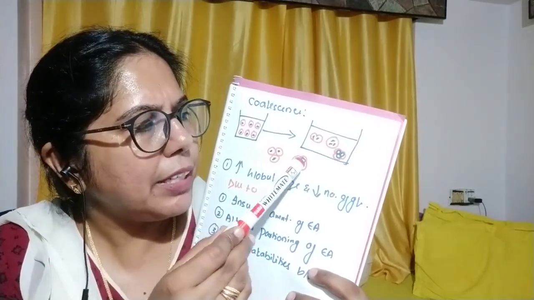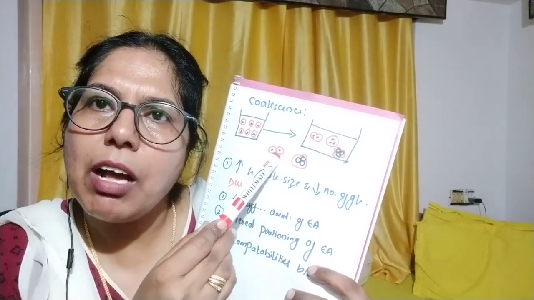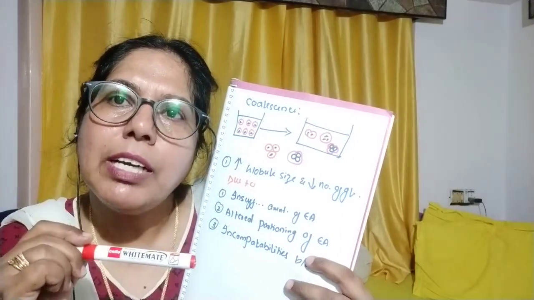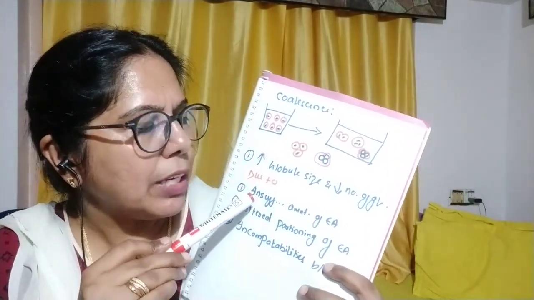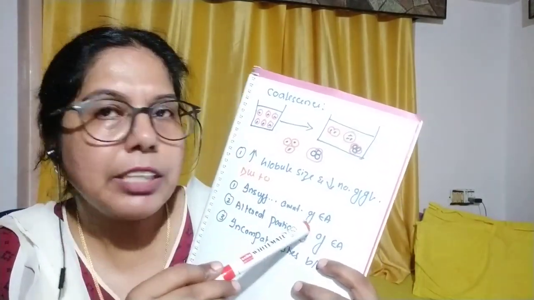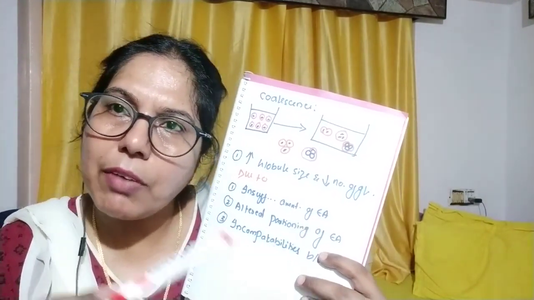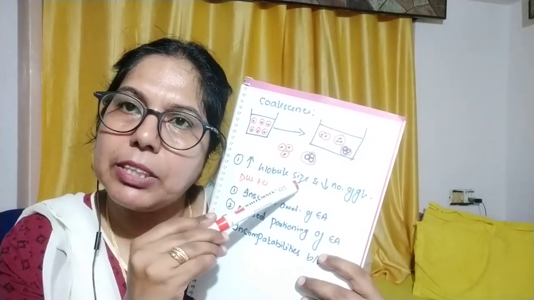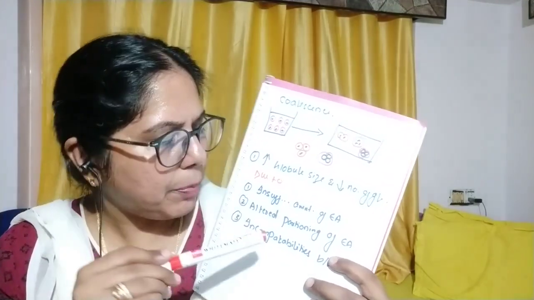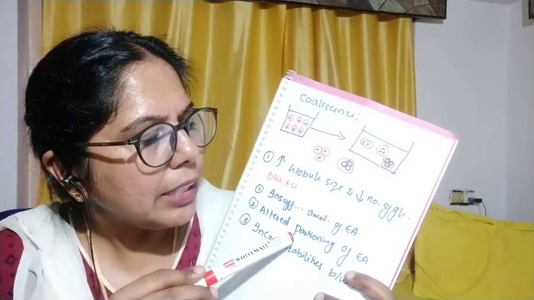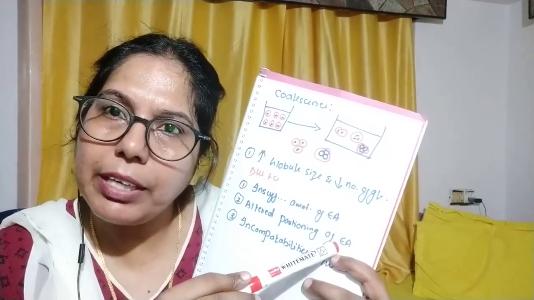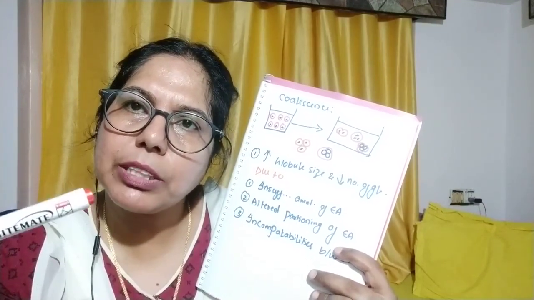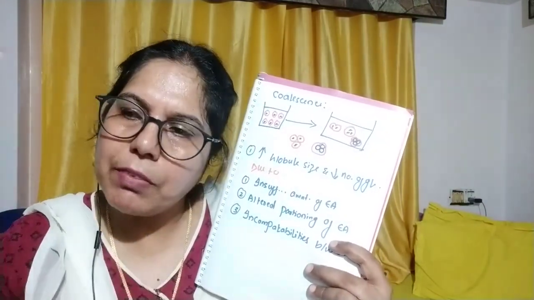There will be a disruption of the emulsifying agent which has surrounded the dispersed globule; it will get disturbed. So due to what? Insufficient amount of emulsifying agent. If we have not added the optimum amount of emulsifying agent into the emulsion, the coalescence will take place. The second one is altered partitioning of the emulsifying agent. Partitioning means it has to diffuse from one phase to the other.